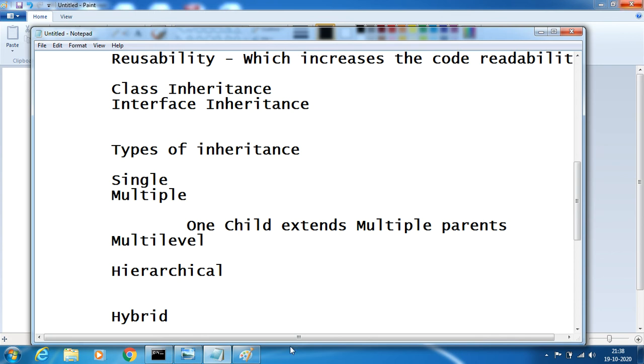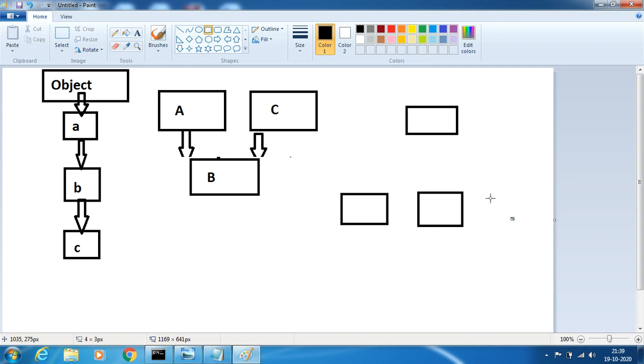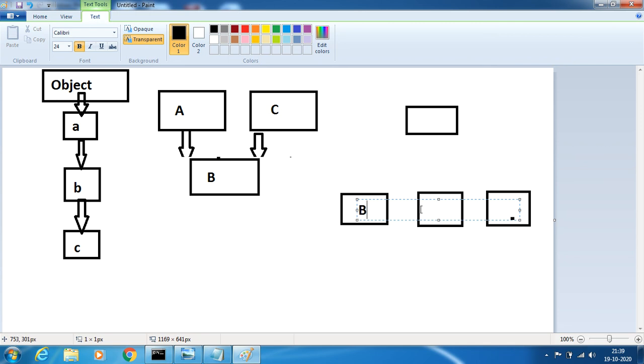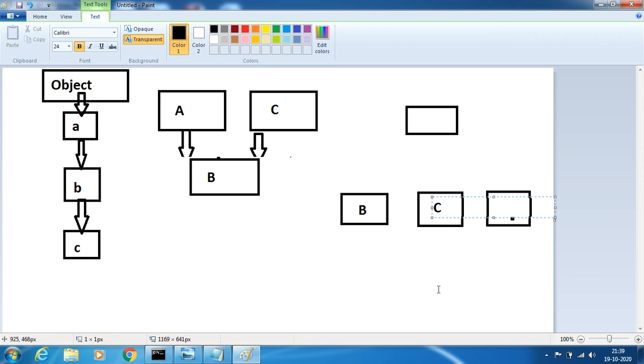For example, say I have one parent like this and multiple children like this. Say this is B and this is C, and this is A.